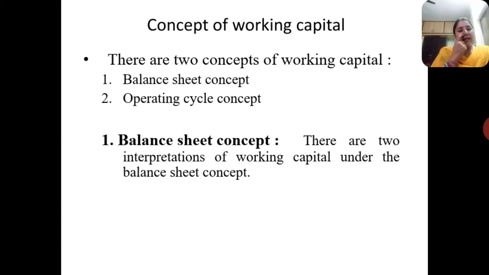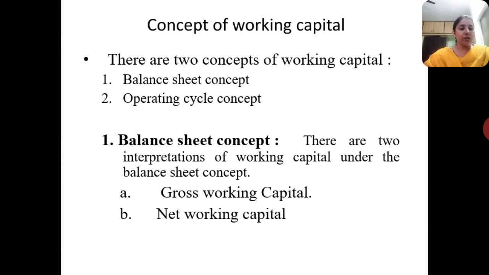On the basis of concept, working capital is divided into two parts. First is the balance sheet concept and second is the operating cycle concept. Under the balance sheet concept, working capital is divided into gross working capital and net working capital.